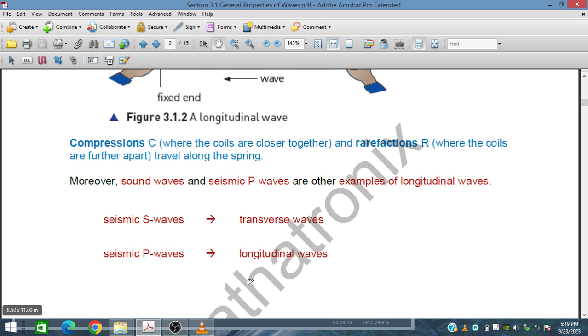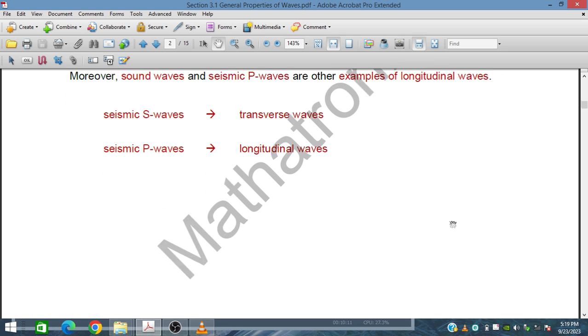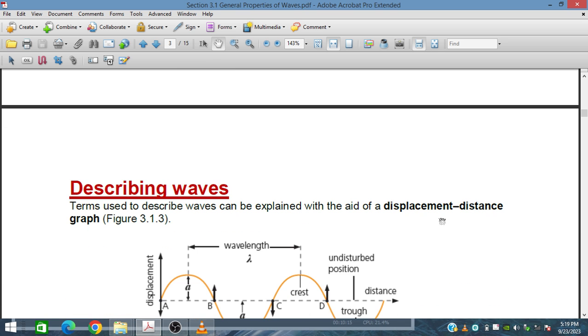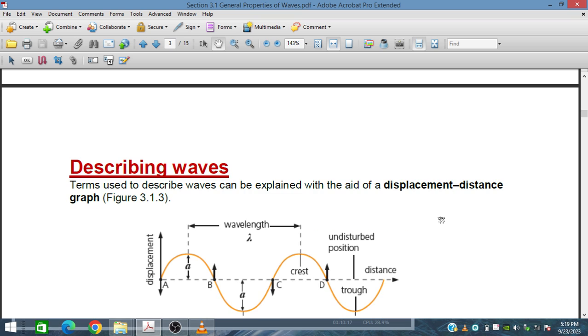So keep in mind, this part may be asked in the MCQ section of the O-level exam or IGCSE exam. Now, describing waves. We will describe waves in the